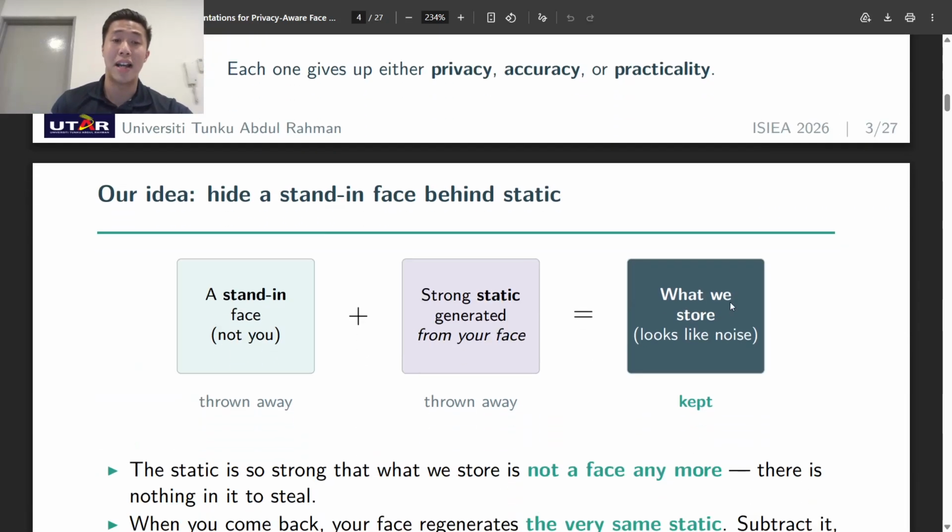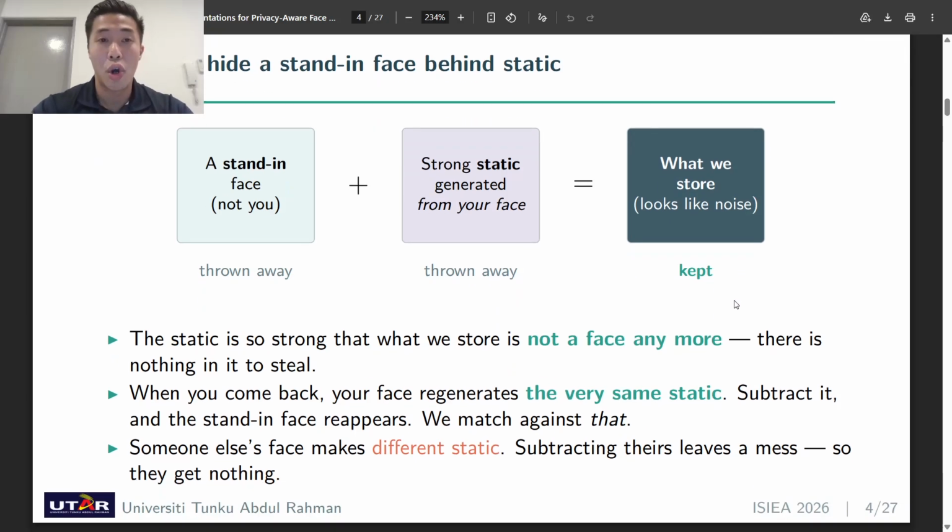That brings us to our idea, where we hide a stand-in face behind static. So let's go through each piece of information. What we do is generate a stand-in face, a computer-generated person who does not exist. It is not you, definitely. That's what the system will use to recognize you from now on.